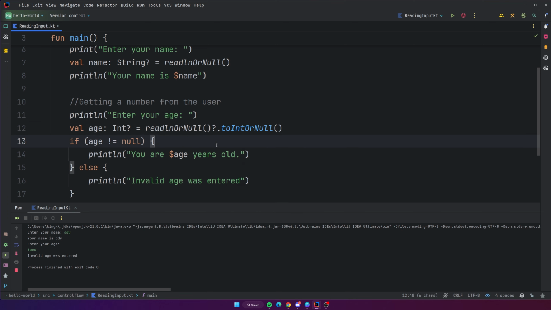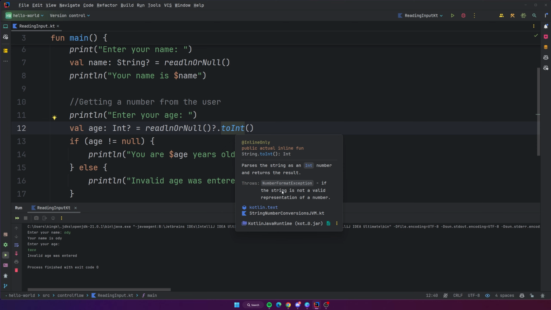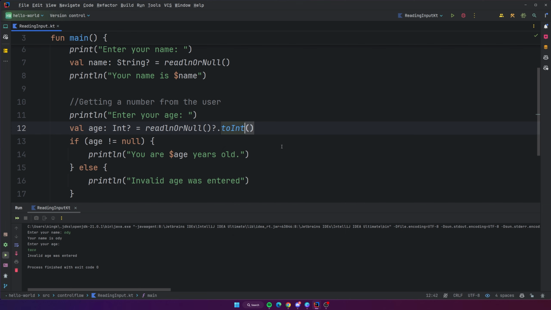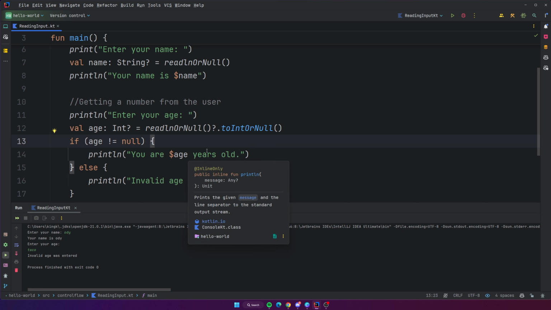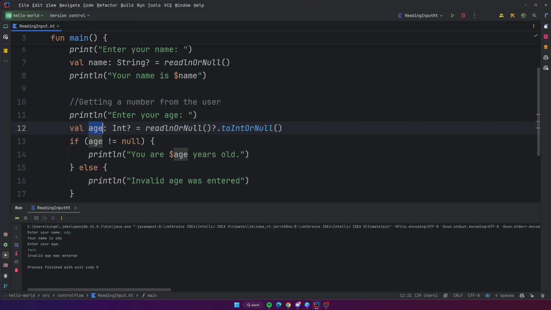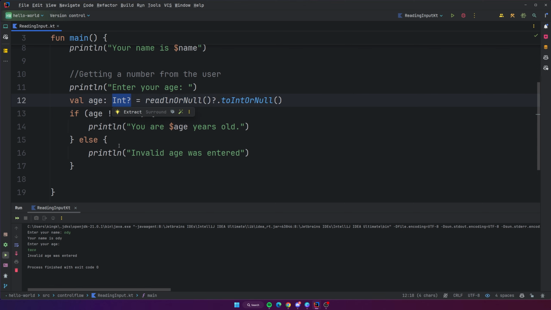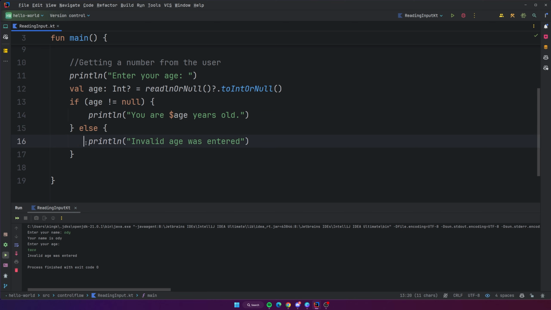as null, okay? The alternative to this is if you do just toInt, if it cannot convert that string into an integer, instead of returning null, it will throw an exception, a number format exception, which we haven't learned about exceptions yet, but this is just another way of dealing with that particular situation. But the way that we're going to do it is with OrNull. So again, if it cannot convert that string into an integer, because it doesn't make sense, like taco, for example, it will just return null. And therefore, if this was taco and it returned null, age is going to have the value of null, right, because it's a nullable integer. And therefore this is going to be false, and it's going to print out invalid age was entered. So that's why it did that, okay?